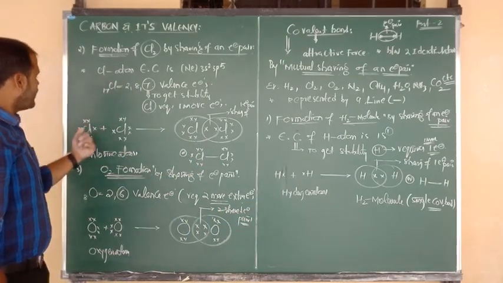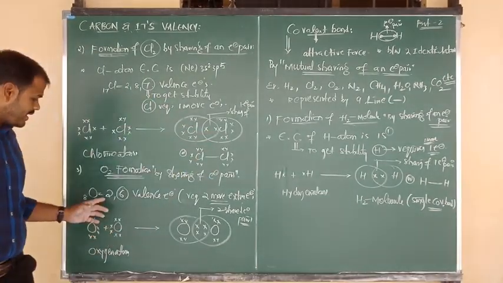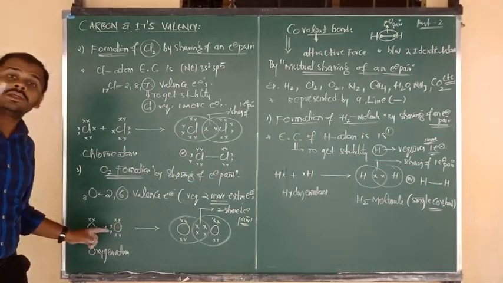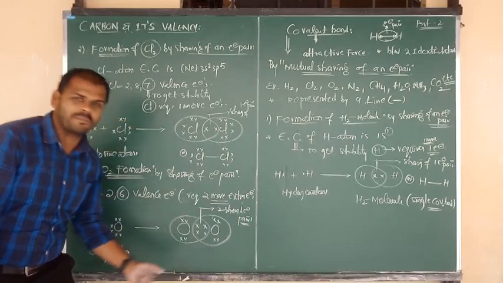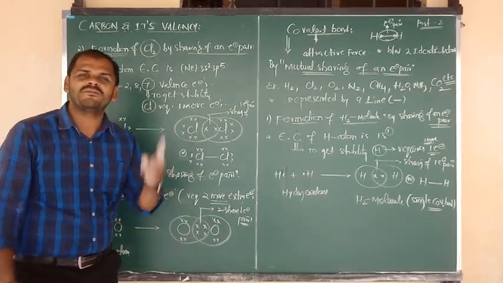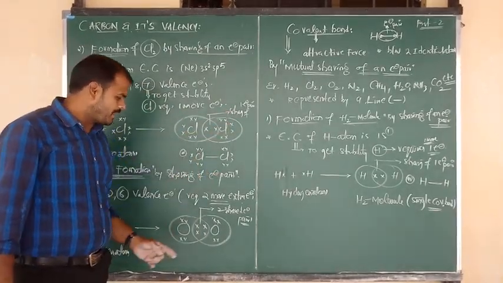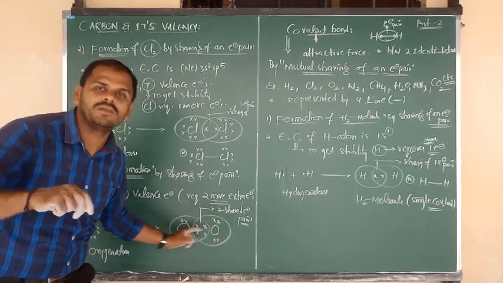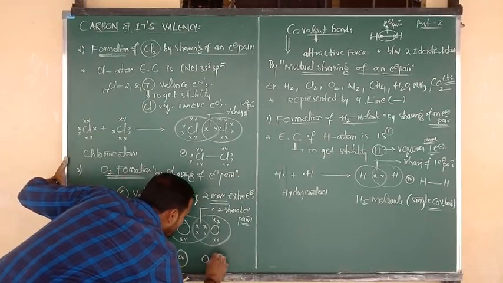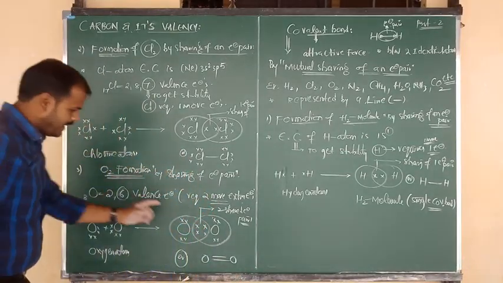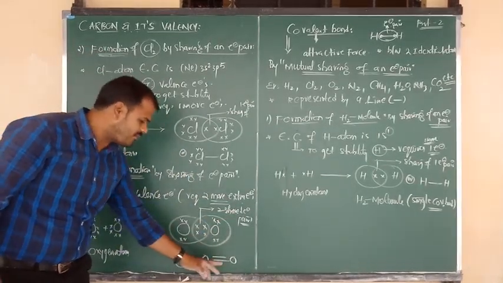Because in chlorine what happened? Each chlorine shares 1 electron, so you get 1 electron pair, which is 1 covalent bond. But in oxygen, each oxygen atom shares 2 electrons and they form 2 electron pairs. By the sharing of 1 electron pair, 1 covalent bond; but by the sharing of 2 electron pairs between 2 oxygen atoms, we see the formation of 2 covalent bonds. So simply we can say O double bond O: due to mutual sharing of 2 electron pairs, there is formation of 2 covalent bonds.